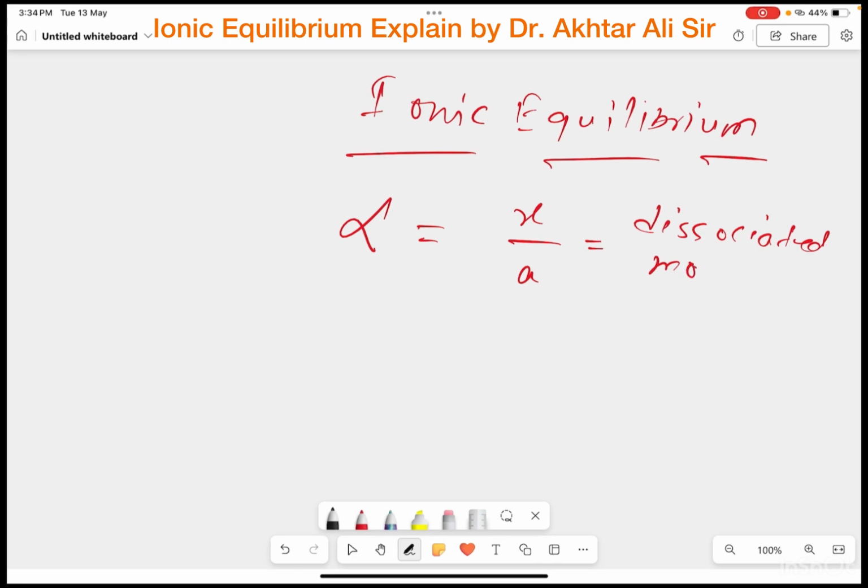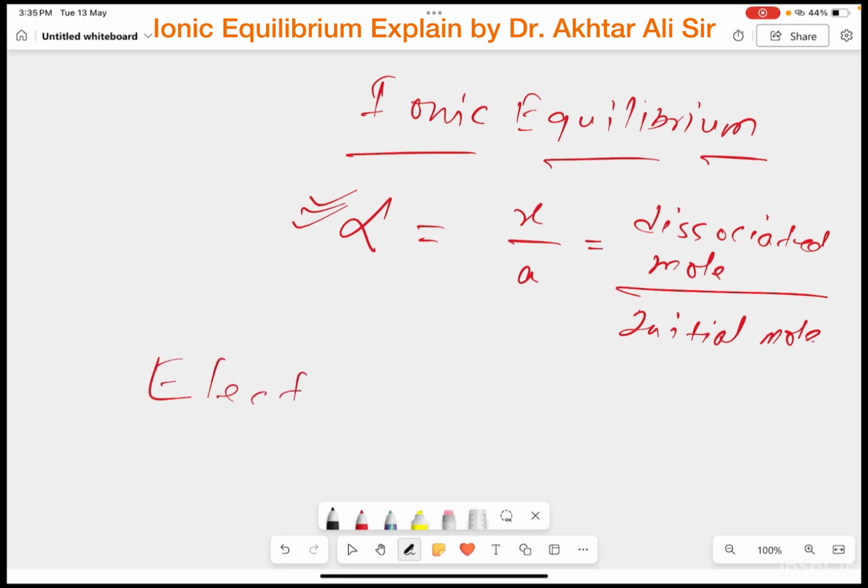Alpha is that part which will be broken from 1. So if anyone asks about alpha, you simply tell them that alpha is that part which will be broken from 1. After that, we will discuss the electrolyte.